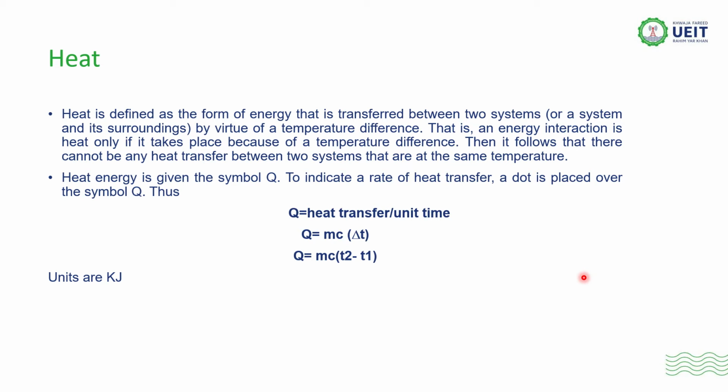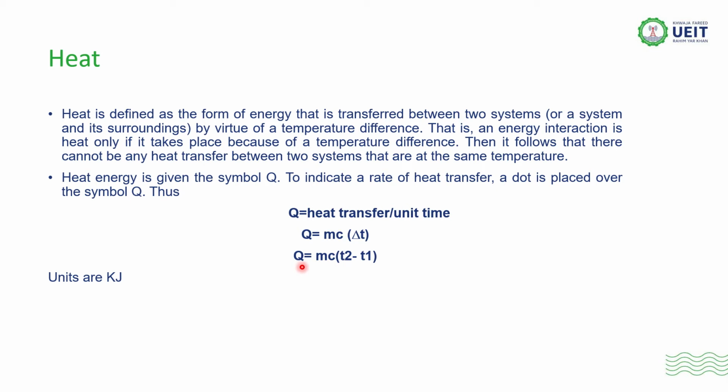So heat is basically an energy interaction that only takes place because of the temperature difference. Then it follows that there cannot be a heat transfer between two systems if the temperatures are the same. The symbol that is used for heat is Q. To indicate the rate of heat, we'll put a dot on it, that is Q dot. So the formula for heat is Q = mcΔT, that is Q = mc(T2 − T1).